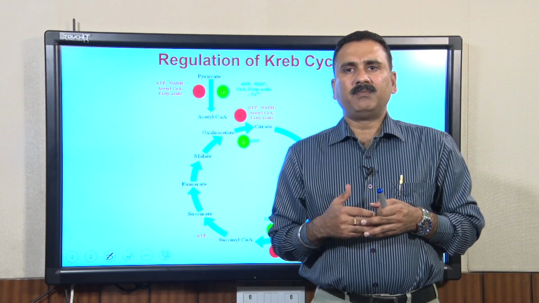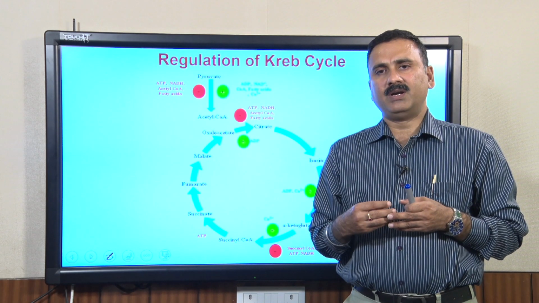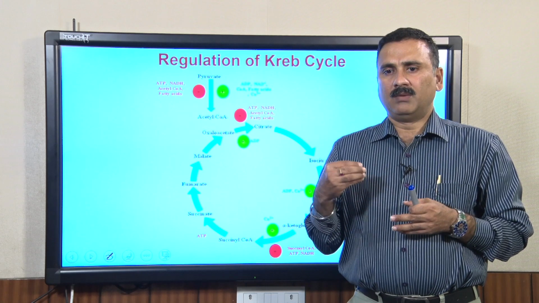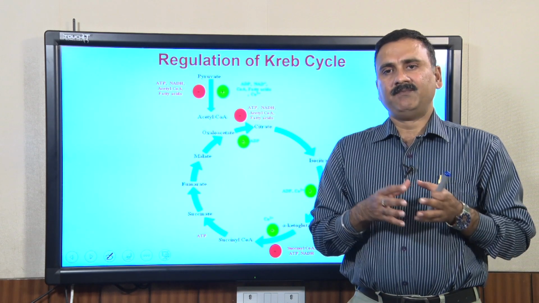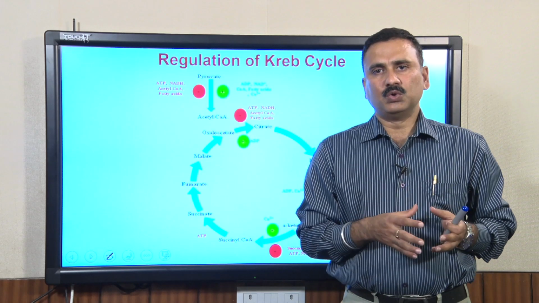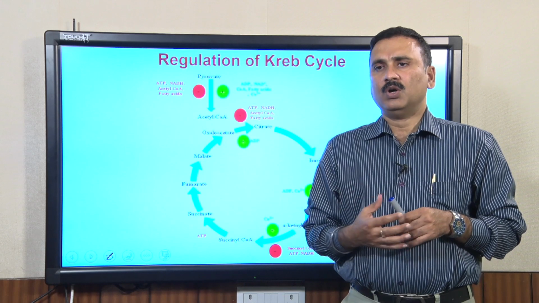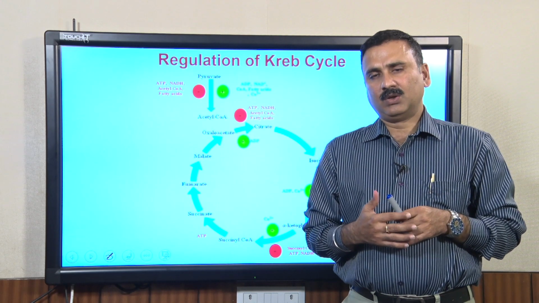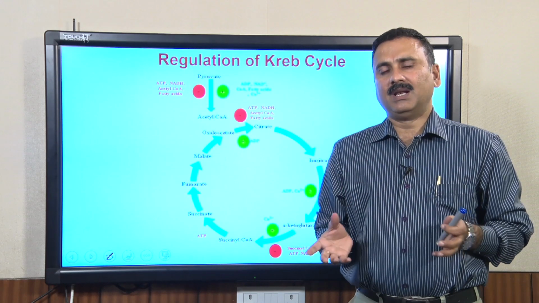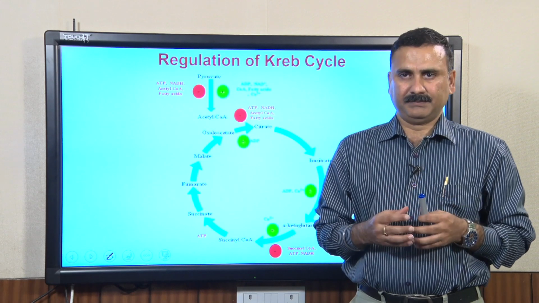Apart from the purpose of the Krebs cycle to metabolize carbohydrate molecules to provide energy in the form of reducing equivalents, whether NADH or FADH2, the purpose of the Krebs cycle is also to coordinate with many other metabolic pathways. So, let us see how the Krebs cycle plays a central role within the metabolism of an organism.